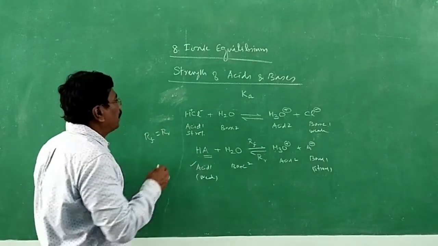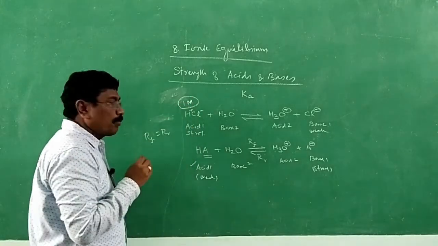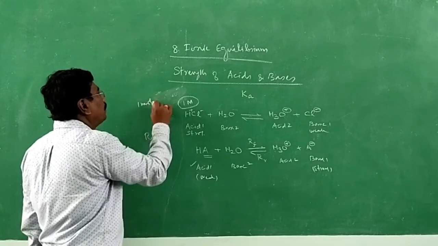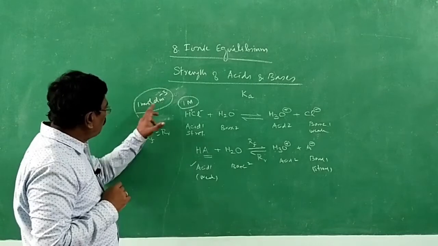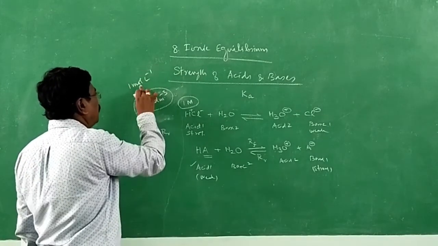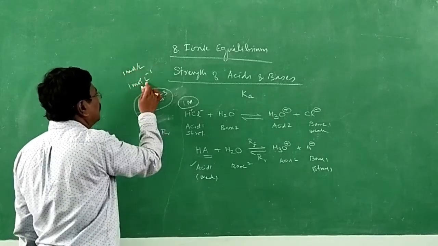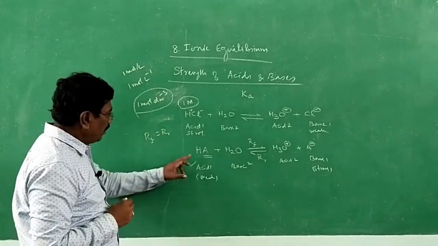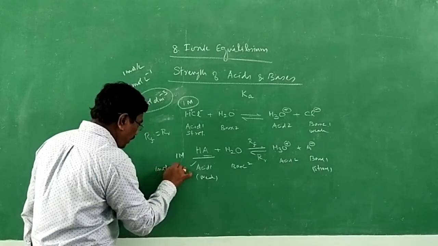Suppose I have taken here a 1 molar solution. What is the meaning of 1 molar? 1 mole per liter, that is 1 molar. 1 mole per decimeter cube, that is also 1 molar. I can write it both ways: 1 mole per liter, that is liter to the power minus 1, or 1 mole per decimeter cube. Here also I might have taken a 1 molar solution, 1 mole per liter.